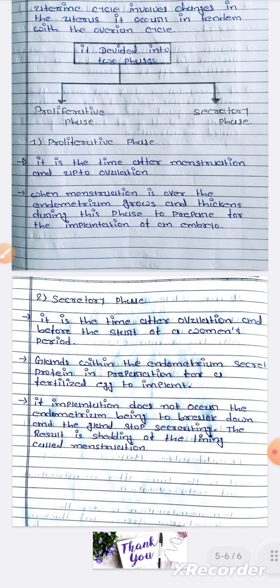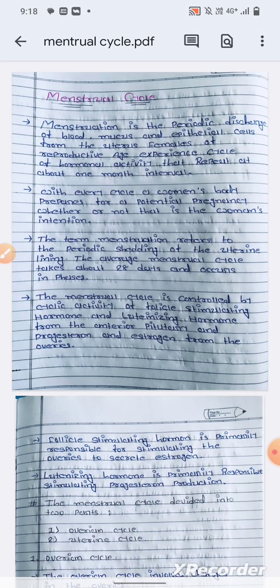The secretory phase is the time after ovulation and before the start of the woman's period. Glands within the endometrium secrete protein in preparation for the fertilized egg to implant. If implantation does not occur, the endometrium begins to break down and the glands stop secreting. The result is a shedding of the lining called menstruation. This is the explanation of the menstruation cycle.